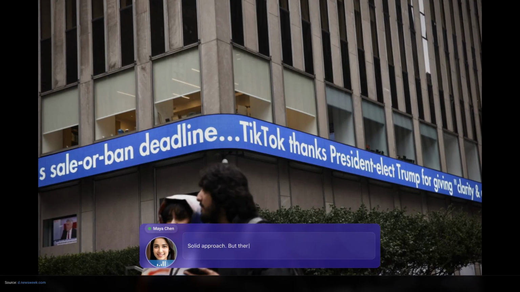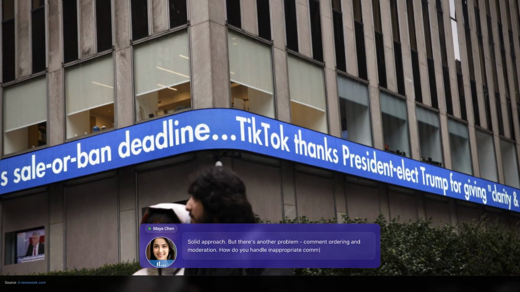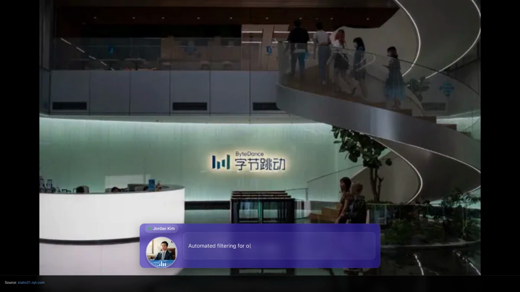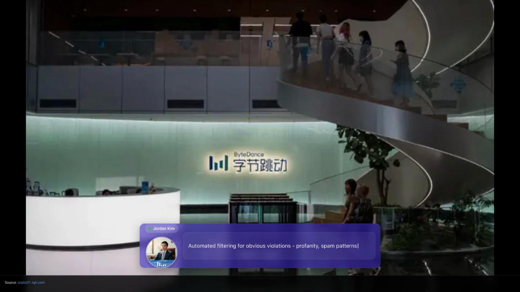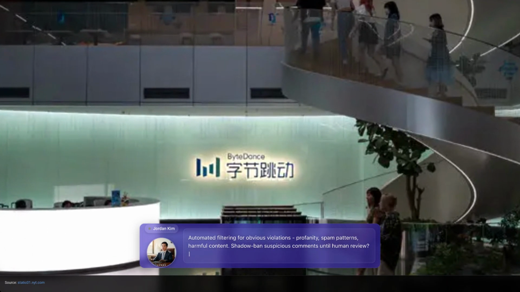Solid approach, but there's another problem: comment ordering and moderation. How do you handle inappropriate comments in real time? Automated filtering for obvious violations, profanity, spam patterns, harmful content. Shadow ban suspicious comments until human review.